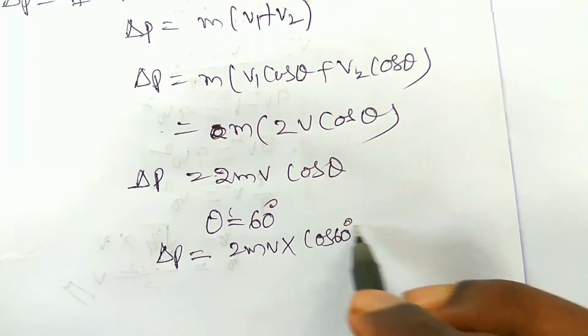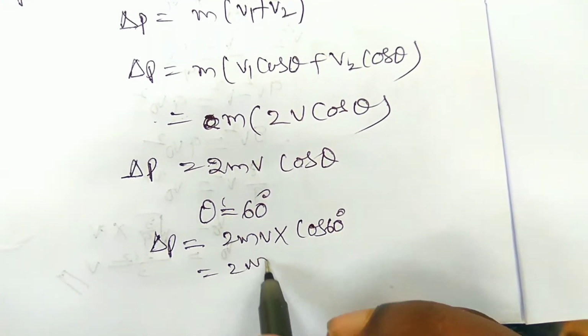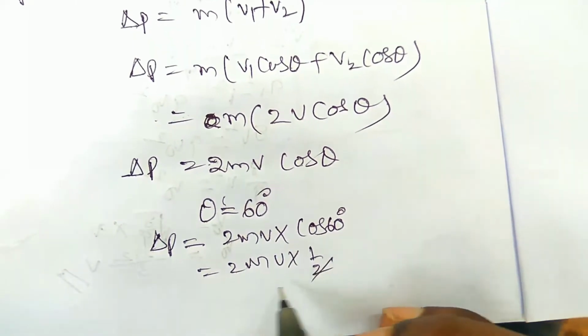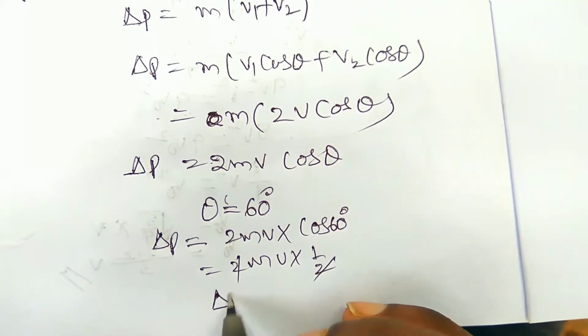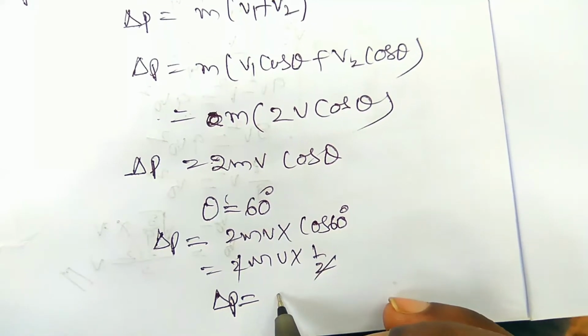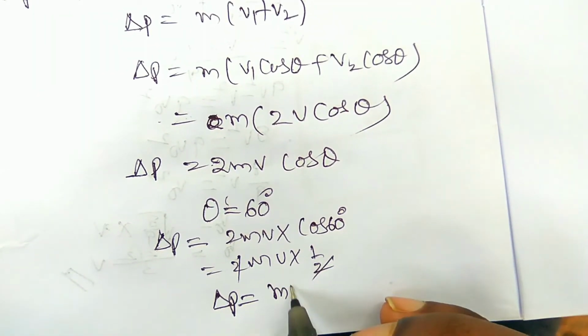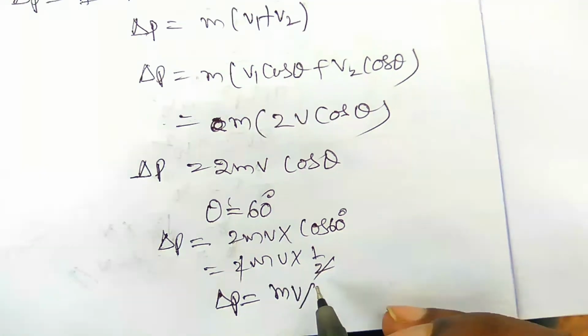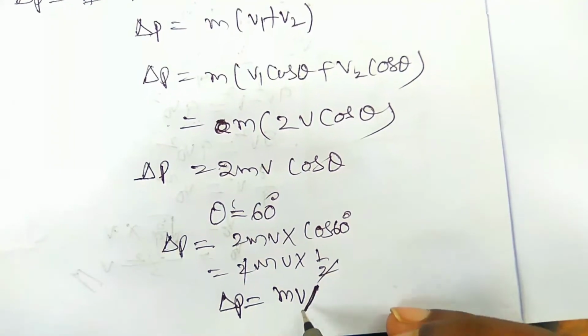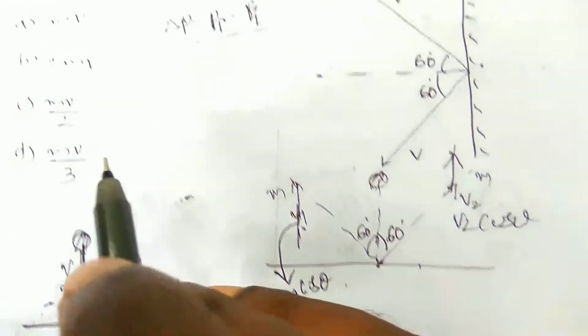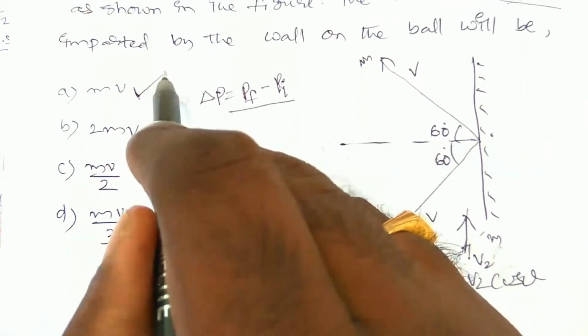Cos 60 is nothing but 1 by 2, so 2mv into 1 by 2. The change in momentum, that is the impulse, is equal to mv. So this is our answer, mv.